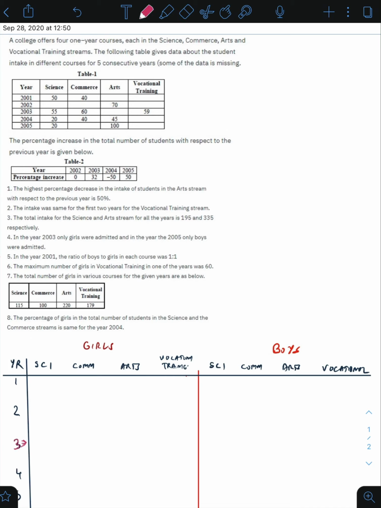Let us see statement 2 for now. Statement 2 says the intake was same for the first 2 years for the vocational training stream. That means if X number of people joined in 2001, in 2002 also the number of people that would have joined vocational training would be X.